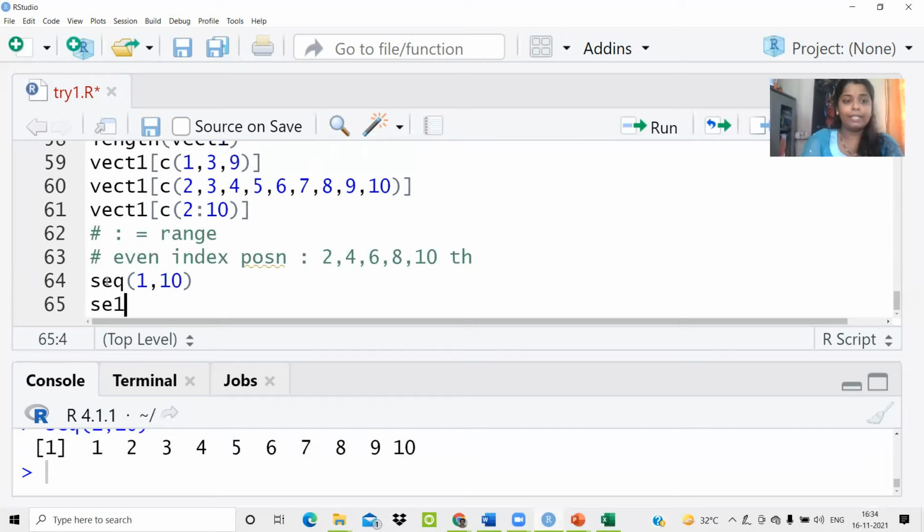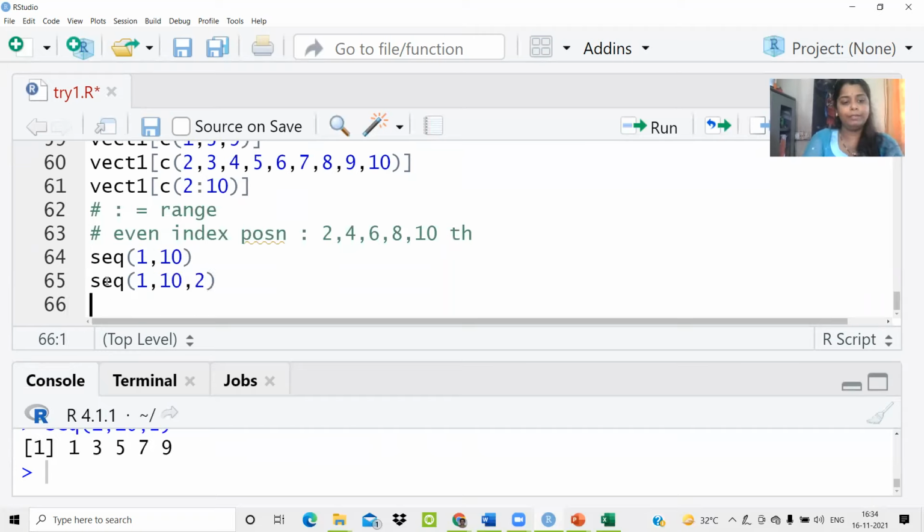But if I write seq 1, 10, 2, then it will show 1, skip 2, show 3, skip 4, show 5, skip 6, show 7, skip 8, and show 9. This is basically how the sequence is drawn.